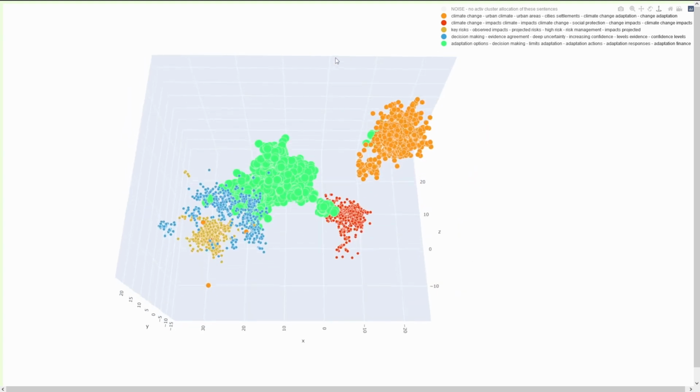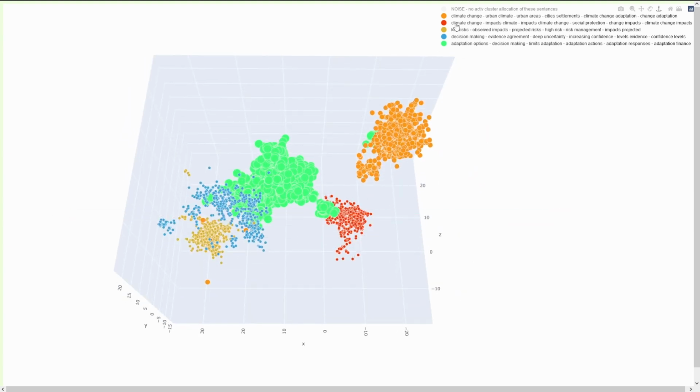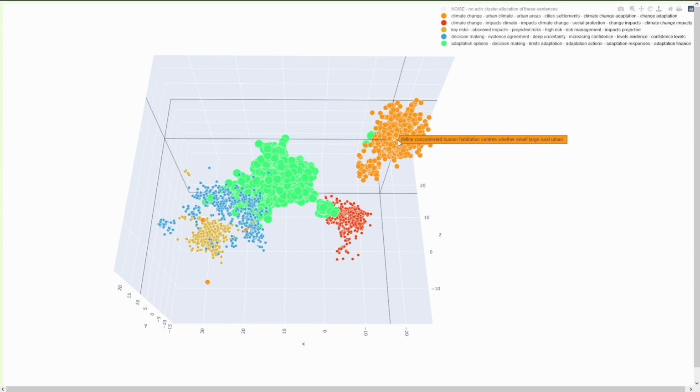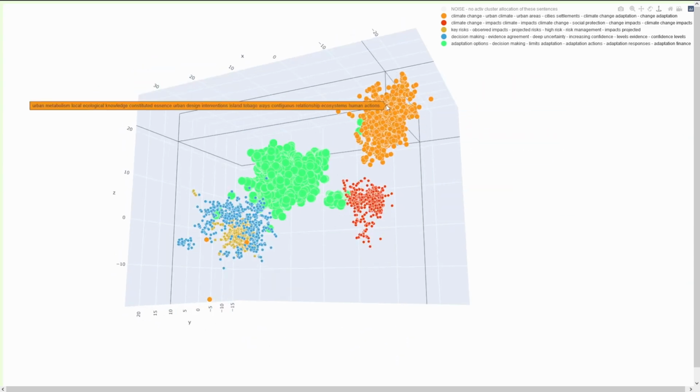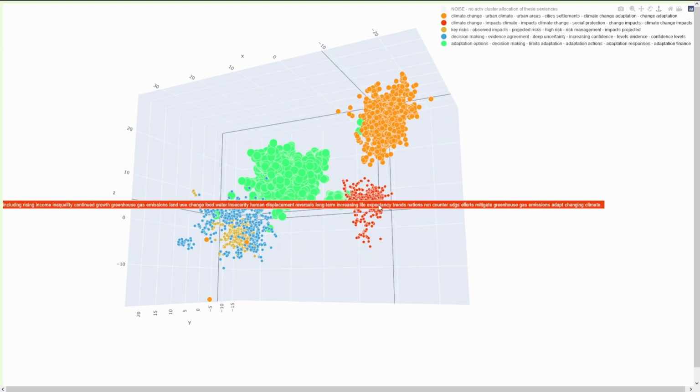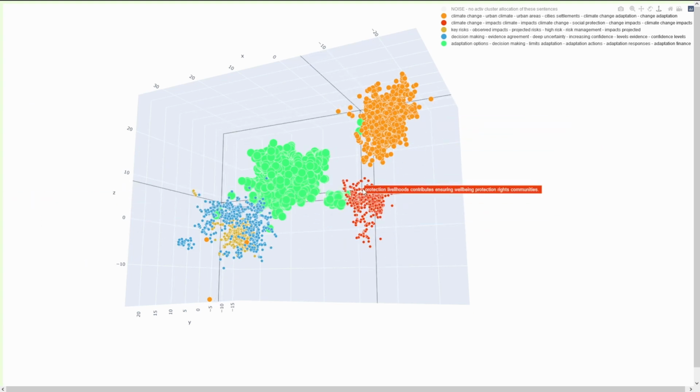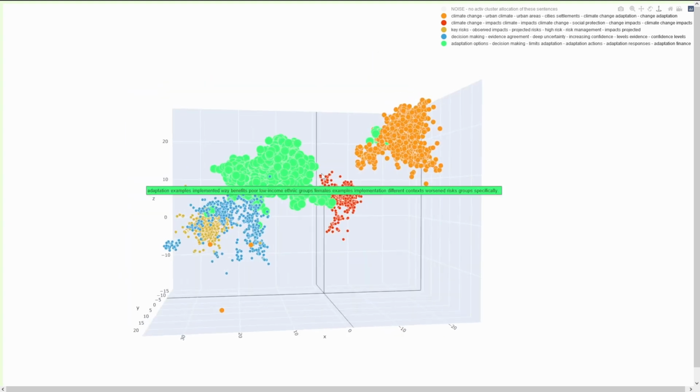Then over there we have the red ones. The red ones are impact of climate, impacts of climate change, the social protection, the change impacts, and climate change impacts. As you can see, I have not just bigrams, but also trigrams calculated, to get a little bit more higher-level semantic information. And these are the red ones. So we have here the cities, and then, if you want, some social protection and the impacts we can expect. And then, of course, we have the green one.